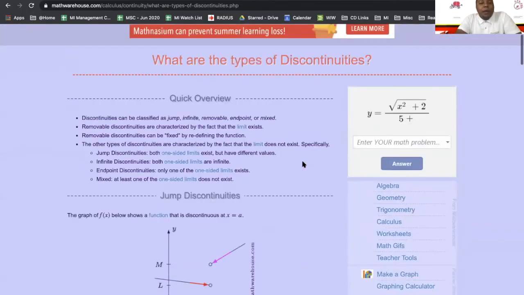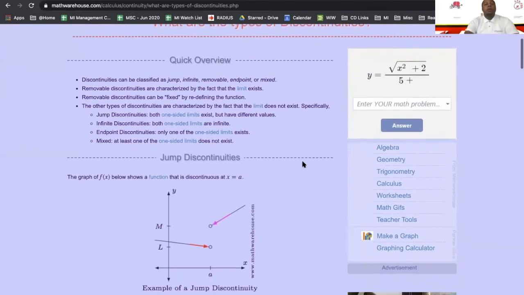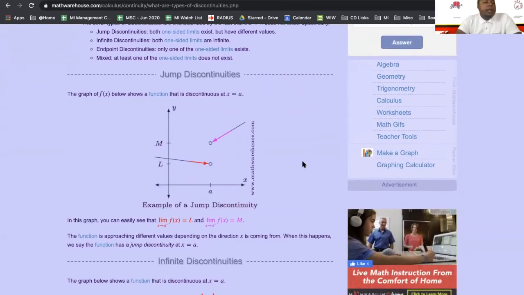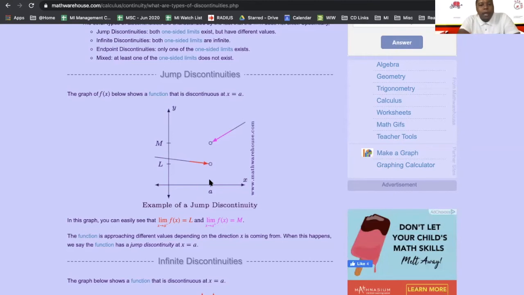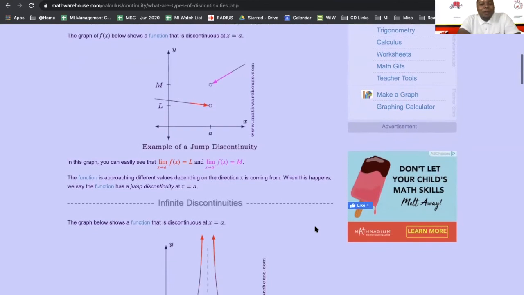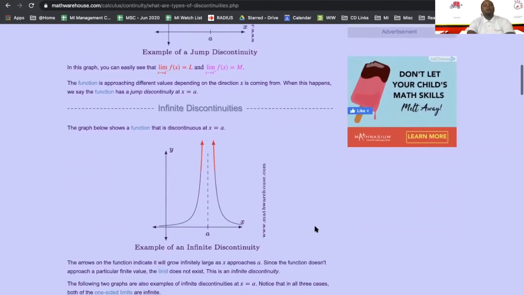So now we're talking about types of discontinuity. A jump discontinuity is kind of like in that problem we just saw where y equaled 1 everywhere except where x equals 5. But here we see that from the left side, we're approaching the constant L, but from the right side, we're approaching our constant M. So we see at that one instance where x equals a, that it jumps from L to M.